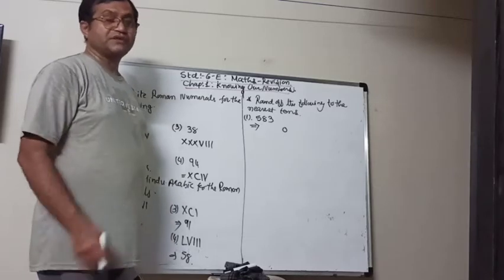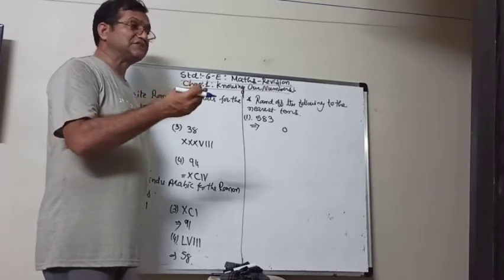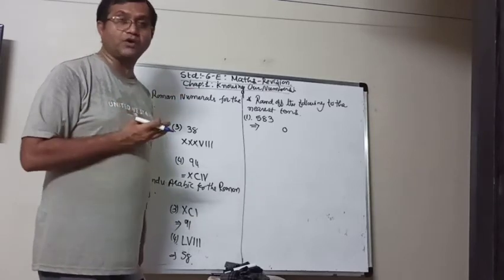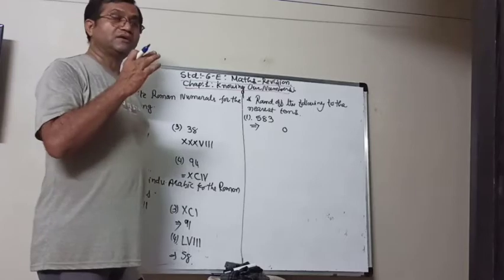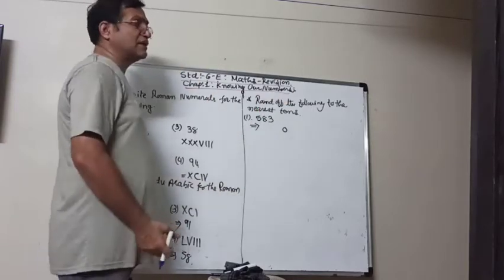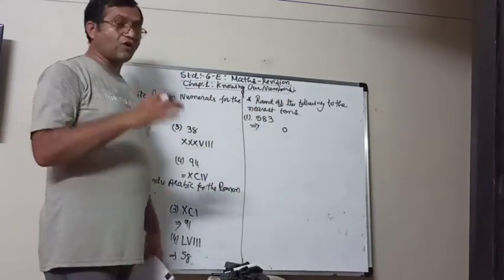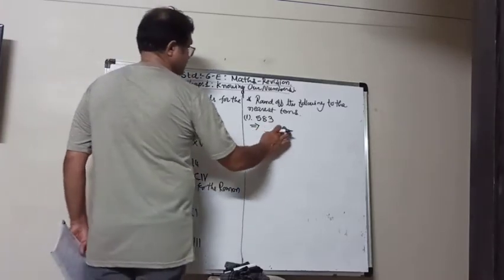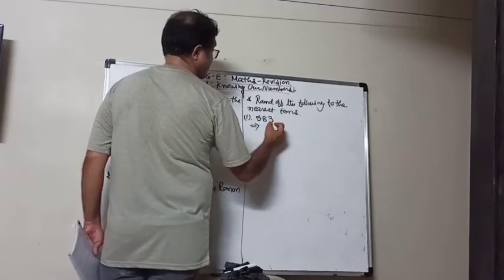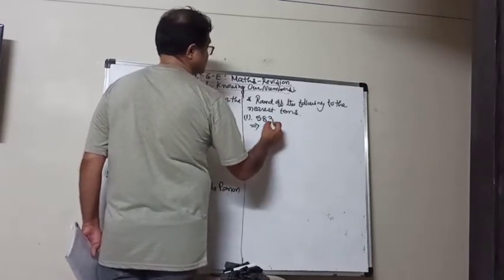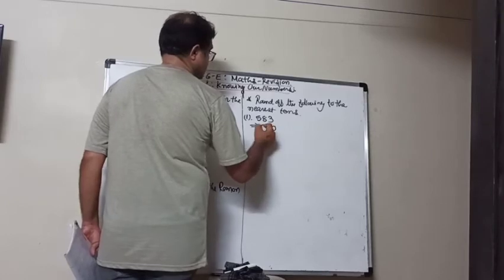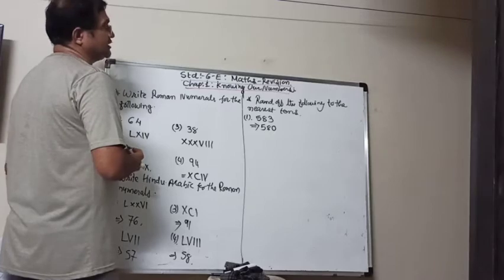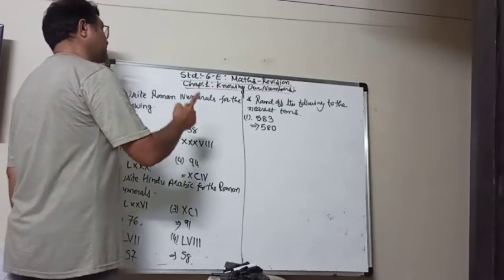And if the last digit is smaller than 5, meaning either it is 0, 1, 2, 3 or 4, then we write down 0 in that place and all other digits we keep the same. So here the last digit is 3, which is less than 5. So in place of 3 we will write down 0. We don't change anything else. So the nearest tens of 583 is 580.